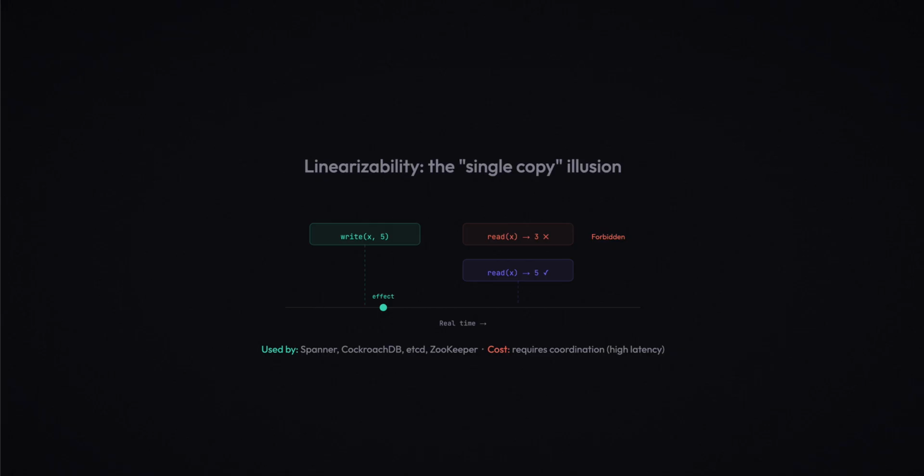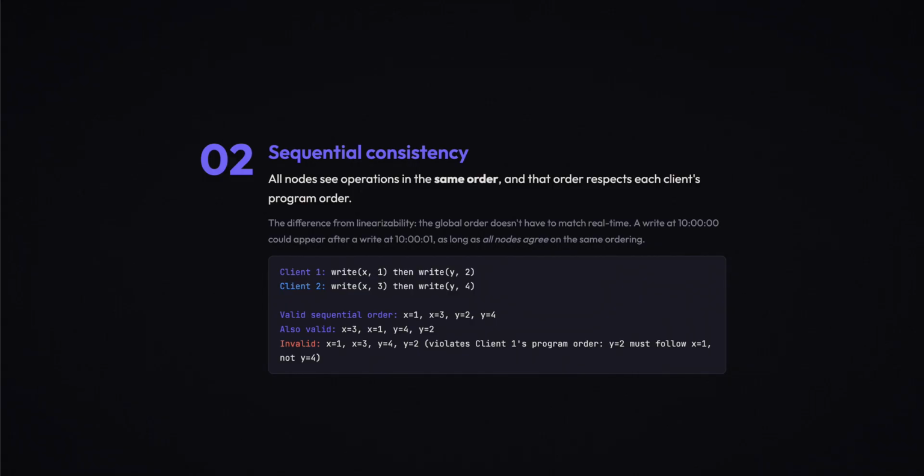One step down, sequential consistency, the guarantee: all nodes see operations in the same order, and that order respects each client's program order. But unlike linearizability, the global order doesn't have to match real-time wall clock order. Here's what that means. Client 1 writes x equals 1, then y equals 2. Client 2 writes x equals 3, then y equals 4.